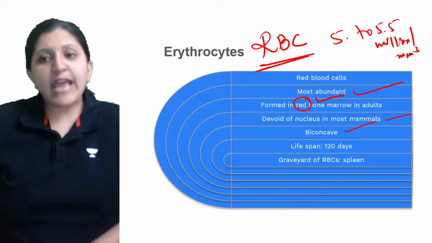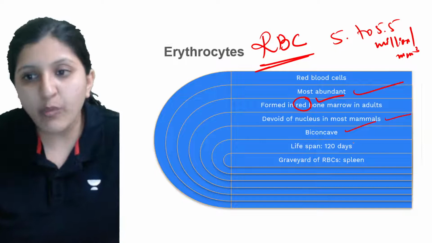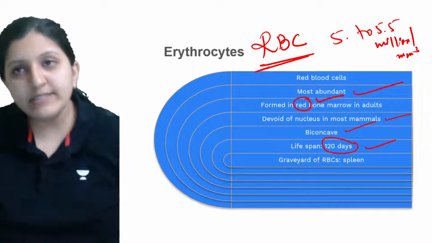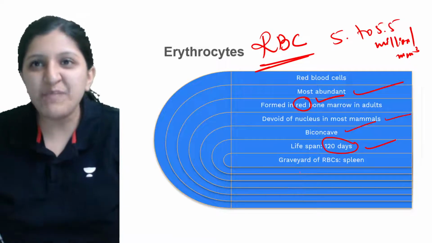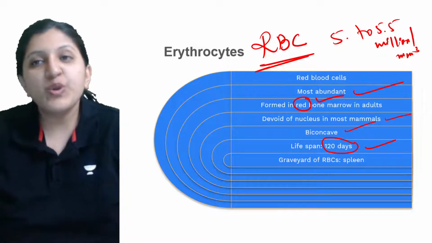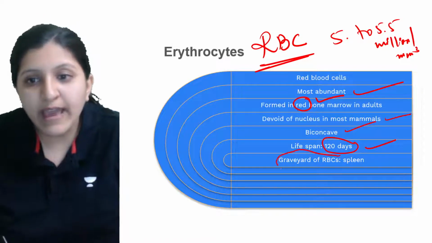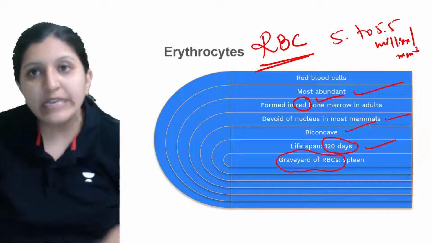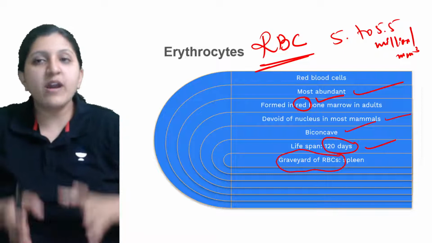Lifespan, again you will get questions on this. 120 days is the lifespan. After it has completed 120 days, RBCs are going to die in the spleen. That means the spleen is where the degradation of the RBC occurs.